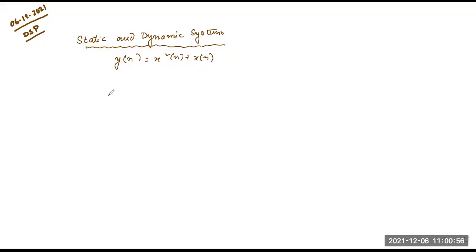If I put in values, if n equals 0, y of 0 is equal to x square of 0 plus x of 0.